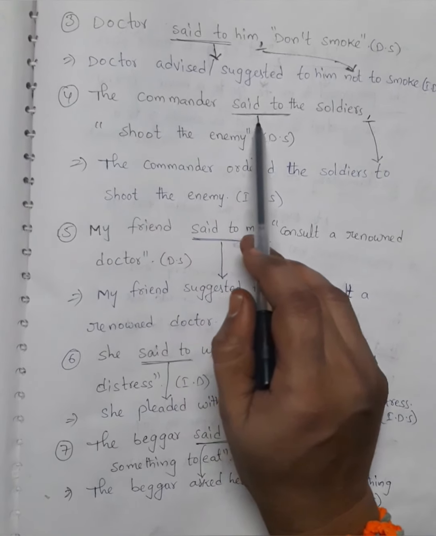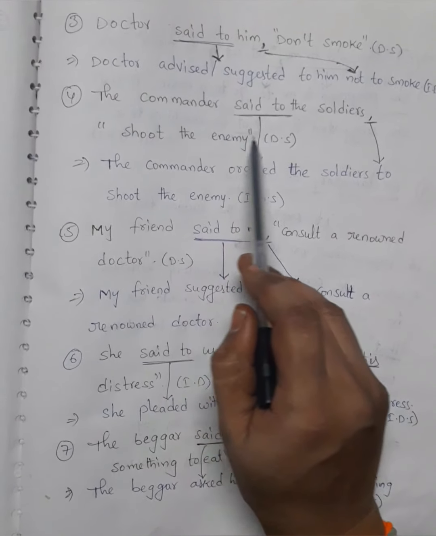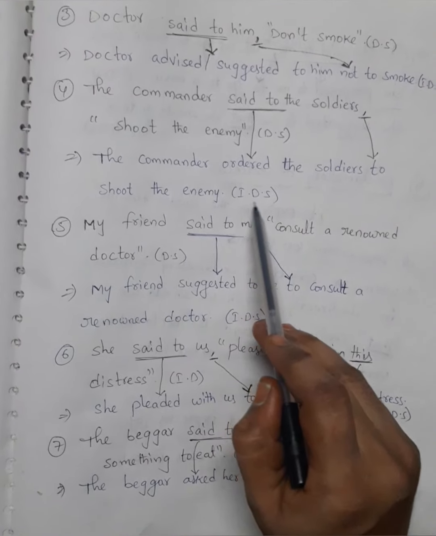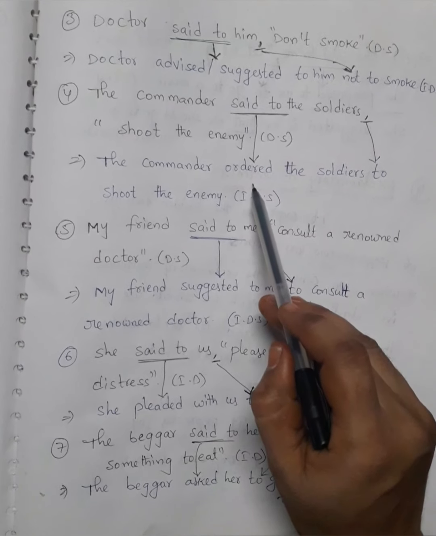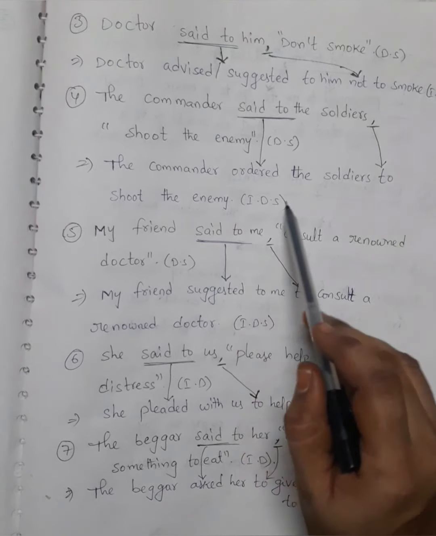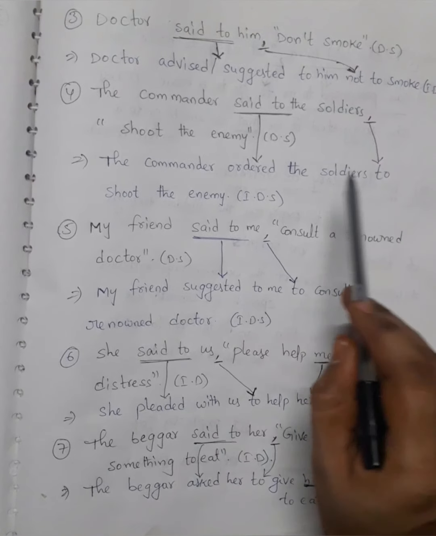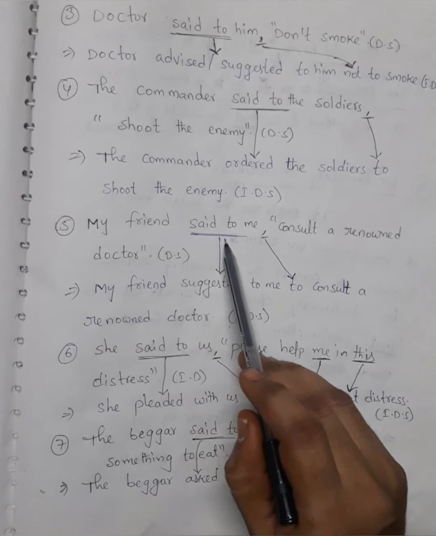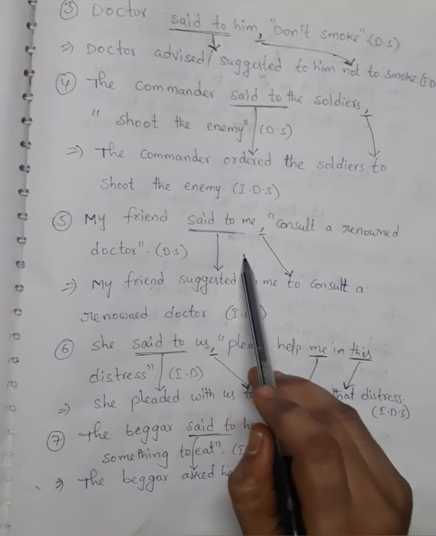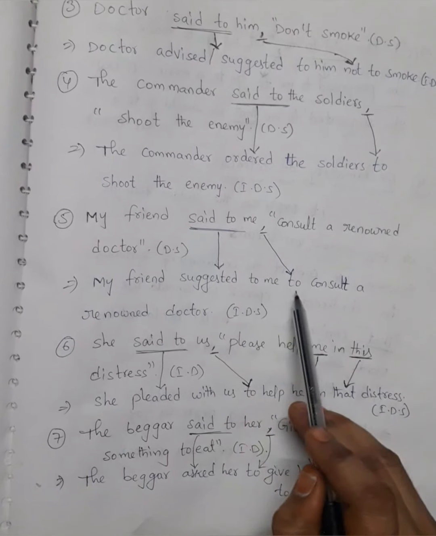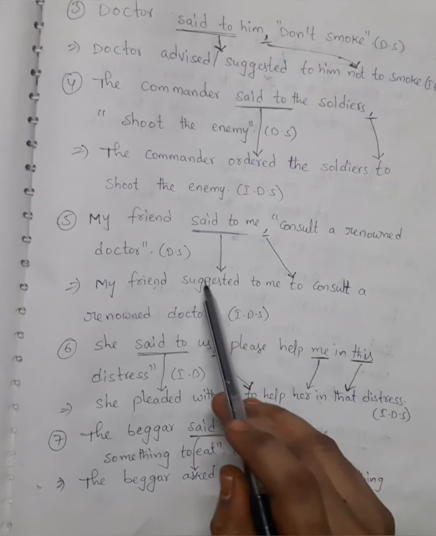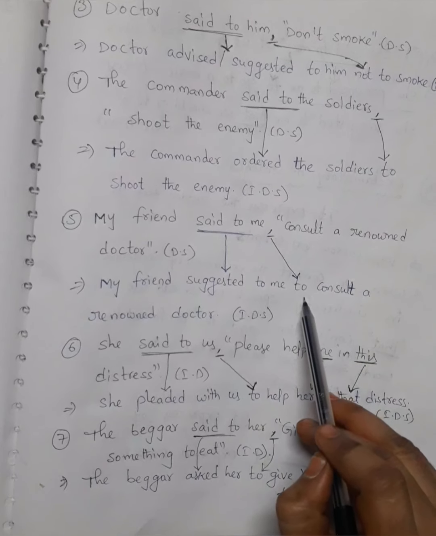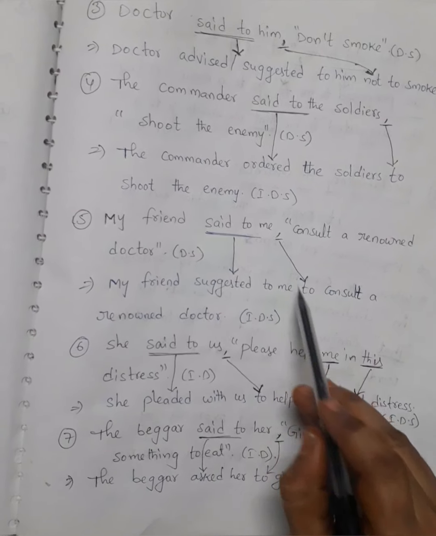Next example. The commander said to the soldiers, "Shoot the enemy." It's direct speech. The commander ordered the soldiers to shoot the enemy. It's indirect speech. Said to becomes ordered. Then the comma becomes to. It's a positive statement. That's the reason we use to. My friend said to me, "Consult a renowned doctor." It's direct speech. My friend suggested to me to consult a renowned doctor. It's indirect speech. Said to me becomes suggested. The comma becomes to. It's a positive sentence. That's the reason we use to.